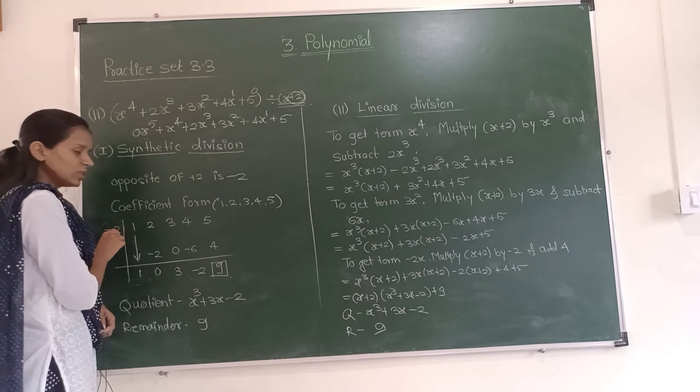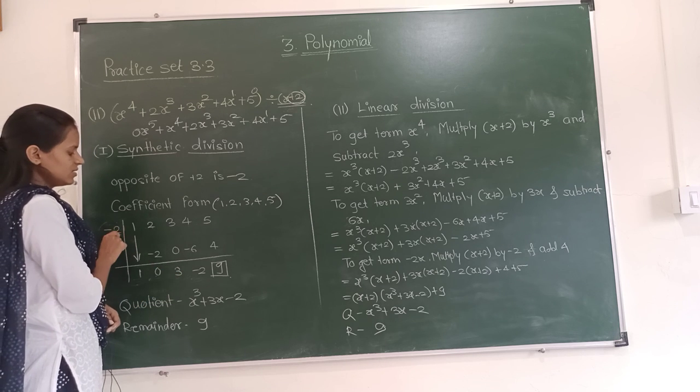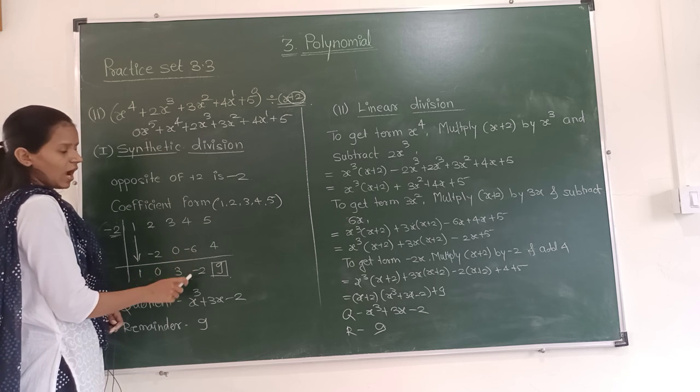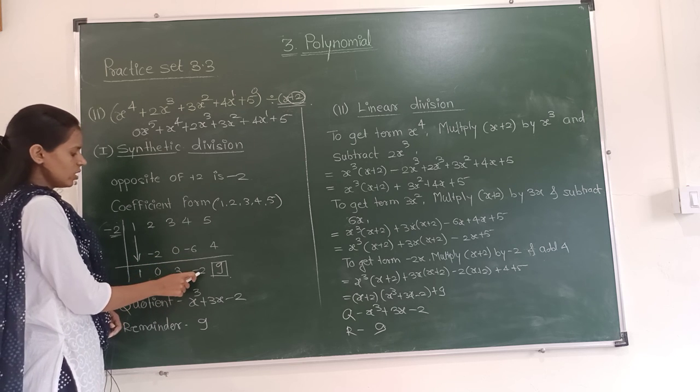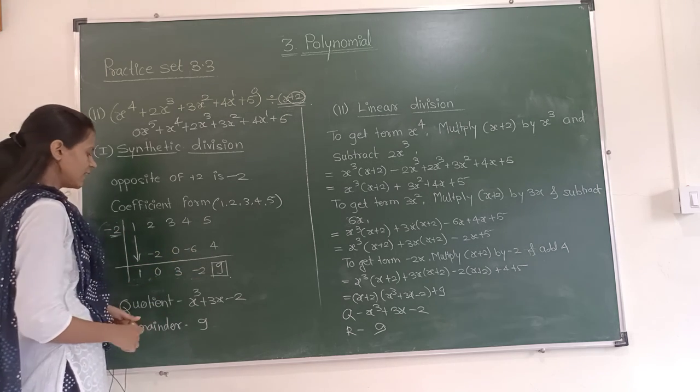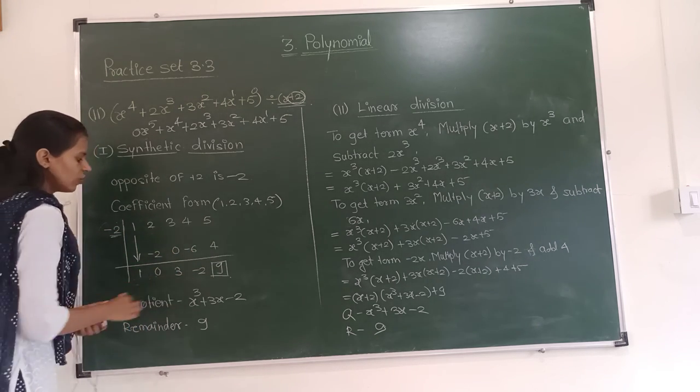Now this 3 into minus 2. 3 into minus 2 is minus 6. We have written minus 6 over here. 4 minus 6 is minus 2. So now this minus 2 into minus 2 is 4. 5 plus 4 is 9. So this is the coefficient form.